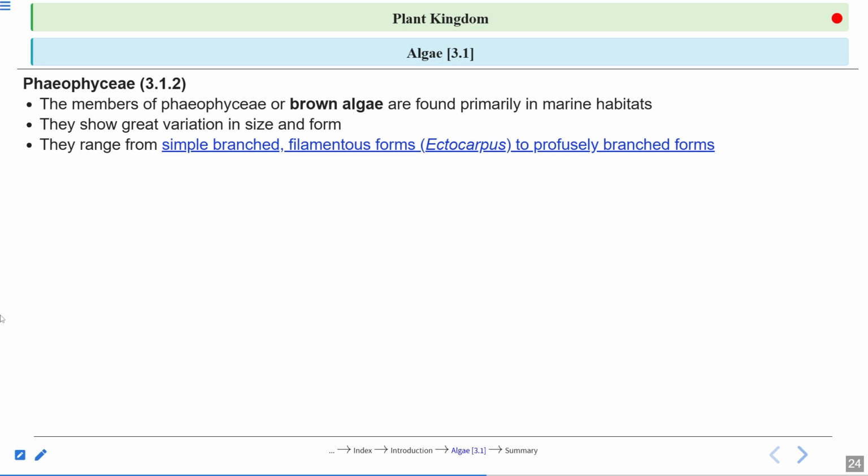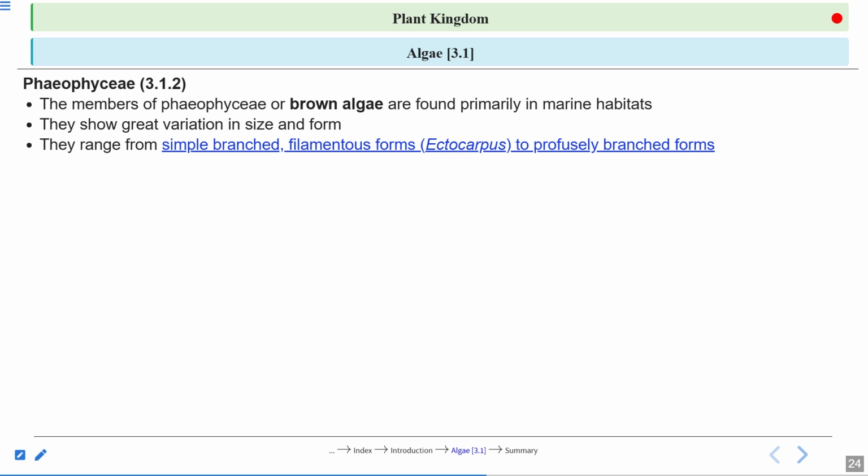They range from the simple branched filamentous form, Ectocarpus, to profusely branched forms. So we can see a lot of branching in the case of brown algae. Simple branched, you can see the filamentous form. Ectocarpus is there, to profusely branched form.